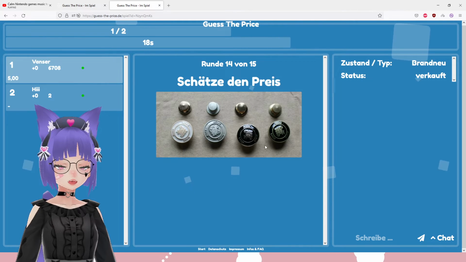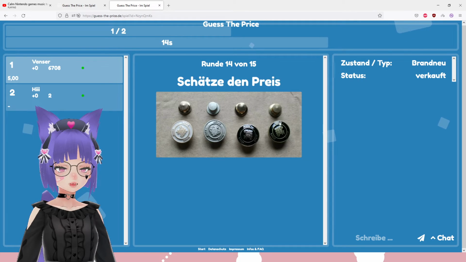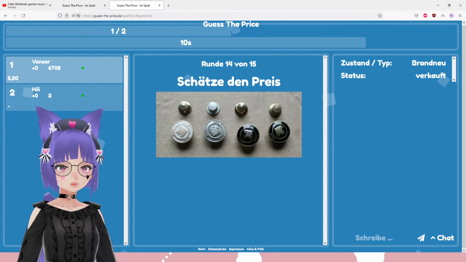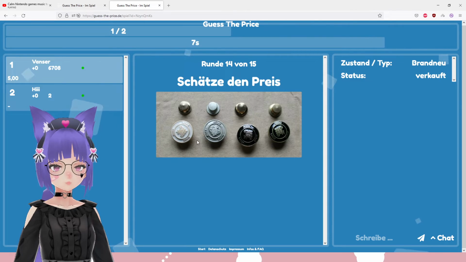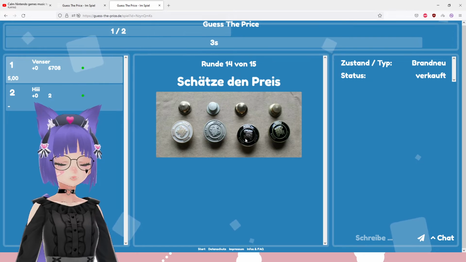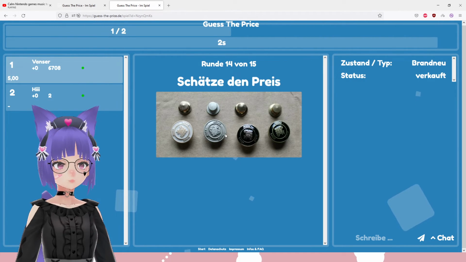They don't look high quality. Look at this, this is not even shiny. This is shiny because it's black and because of lighting. But this silver one shows the low quality of these things. So let's hope they are low quality and they're not going to be like 600,000, because that would show that I have no idea about buttons.